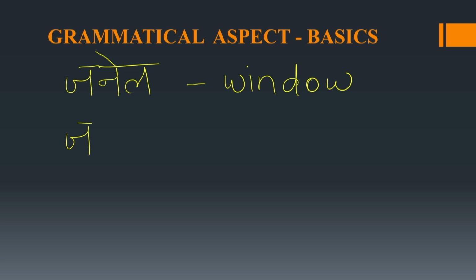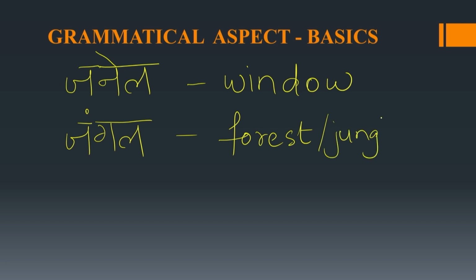And second example we can take jungle. Jungle. This would mean forest or jungle. Now in Konkani, this is also called as Ran. Z and J. Zanel, jungle. This is J over here, jungle.